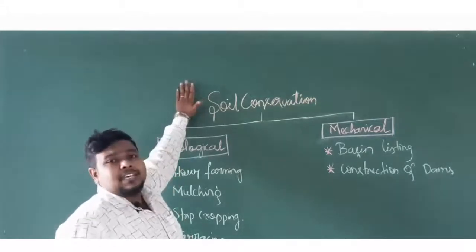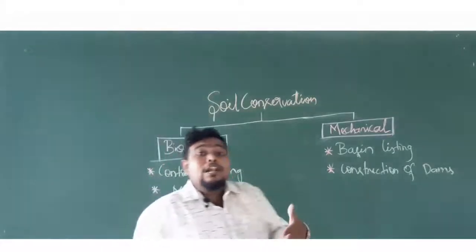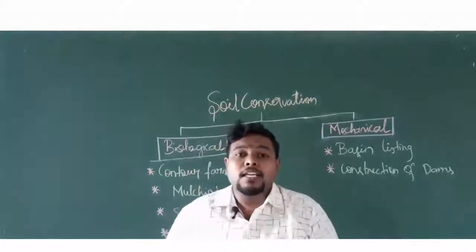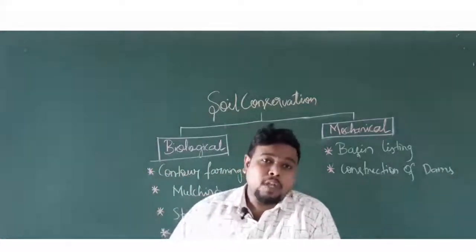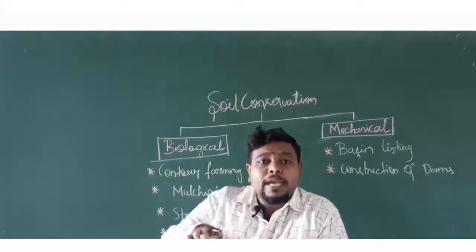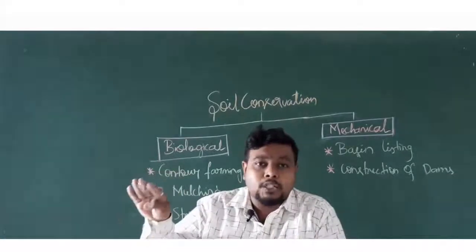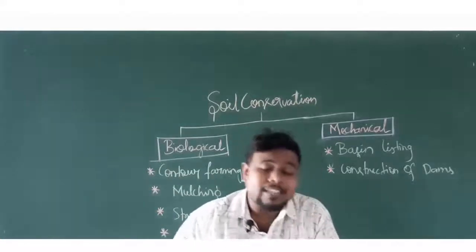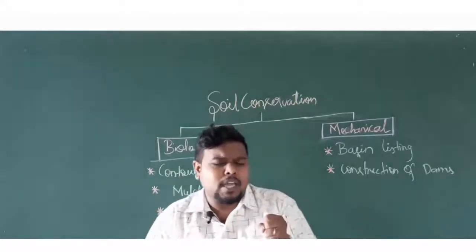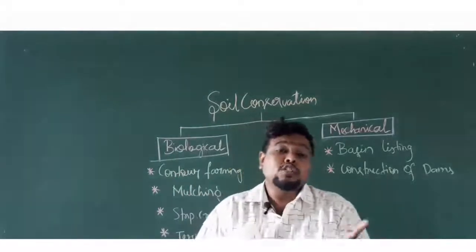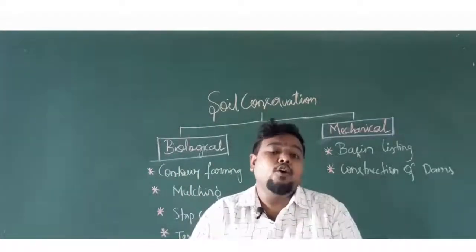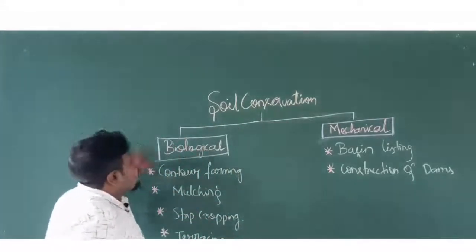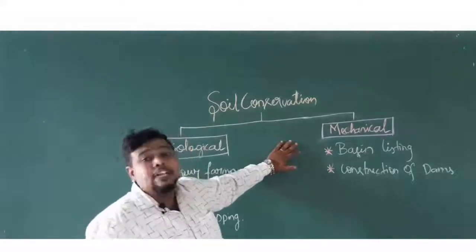So, what do you mean by conservation of soil? So, if you are not allowing a particular area's soil to erode, that can be called as what? Soil conservation. So, I said soil erosion is removal of the top layer of soil. If you are not allowing that to occur, that can be termed as what? Soil conservation. We have to conserve the soil, and there are various methods for soil conservation, and in this video we will be learning about two important methods, that is your biological soil conservation and mechanical soil conservation.